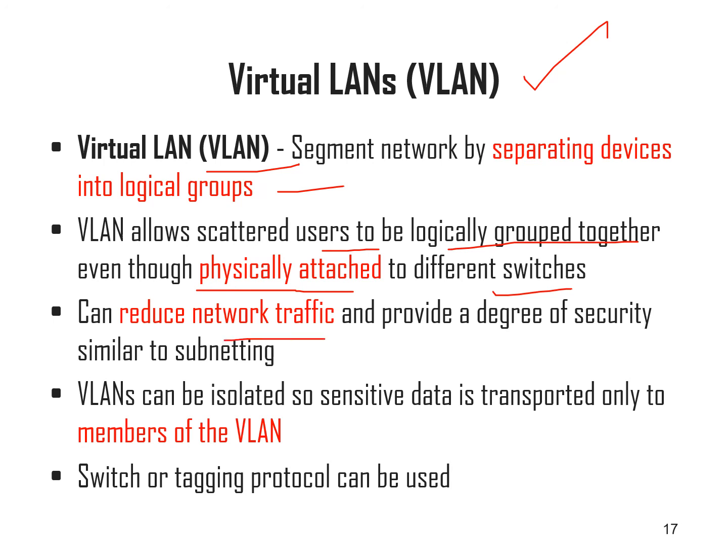VLANs can reduce network traffic and provide a degree of security similar to subnetting. Here also, with the help of VLAN, we can isolate sensitive data so that it is transported only to the members of the VLAN. So a labeling or tagging protocol can be used, and I can label which member should receive the particular information. A switch or tagging protocol can be used for virtual LAN.